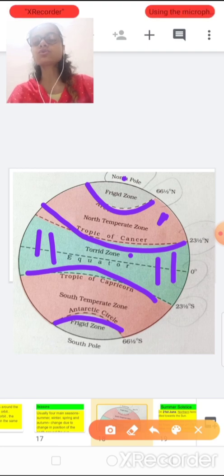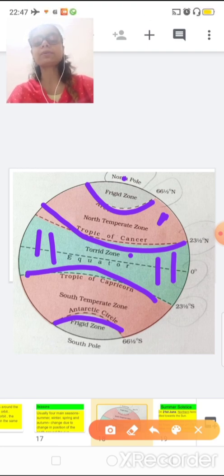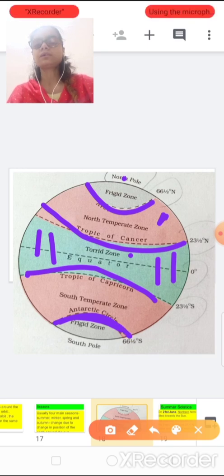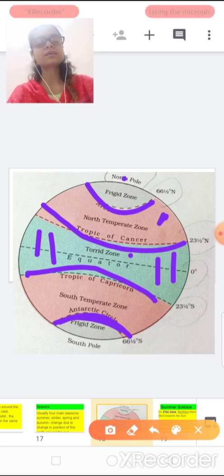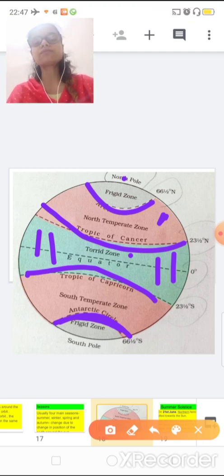Similarly, in the south, the area from the Tropic of Capricorn to the Antarctic Circle is temperate, with good sunlight, good for survival, neither too hot nor too cold. The South Pole is a frigid zone, which similarly gets very little sunlight, the temperature is very low, and it is not suitable for human survival. So this is how our earth is divided into different heat zones. So: frigid zone, north temperate zone, torrid zone, then south temperate zone, and again frigid zone.